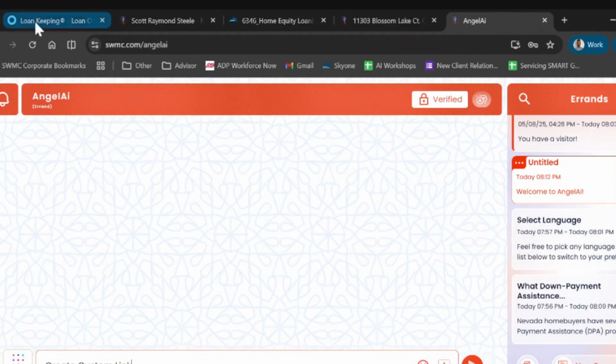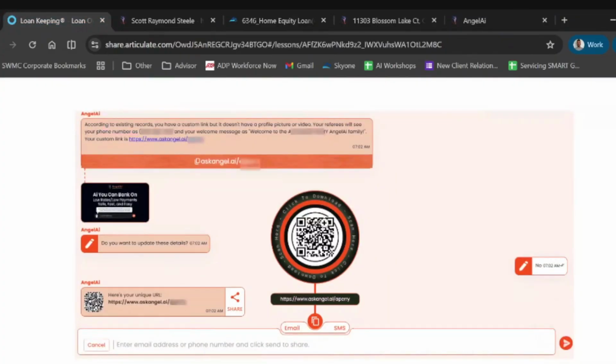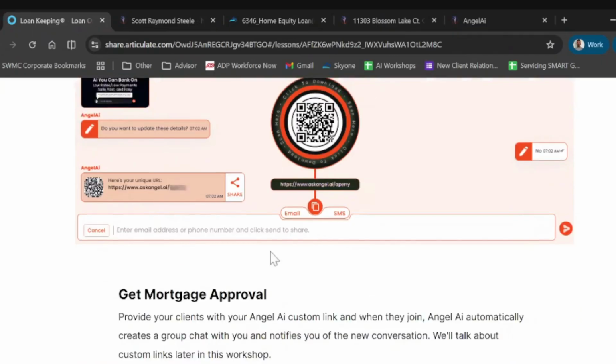I understand. Yep. And then it can also be turned into a QR code, and we can add this into your marketing tools or whatever it is that you need. So it's really good like that. You can also send text messages or email. You can share it via email or text message through the app. So you can get in contact with your clients really easily.